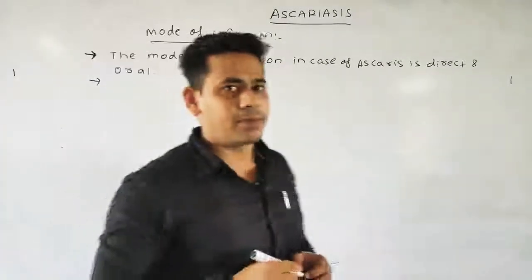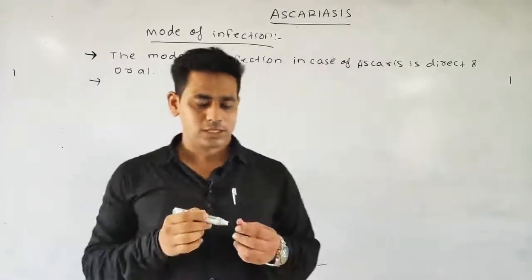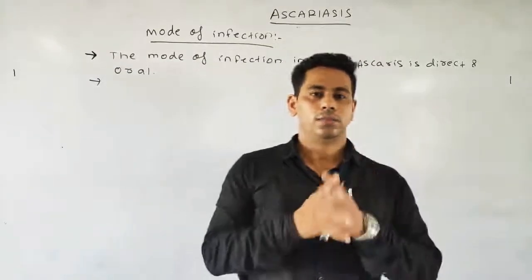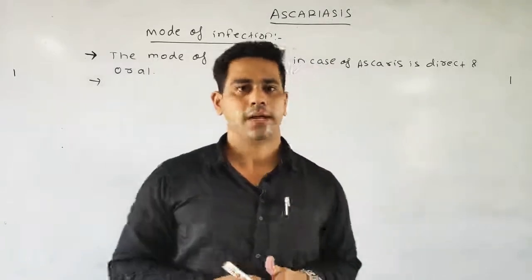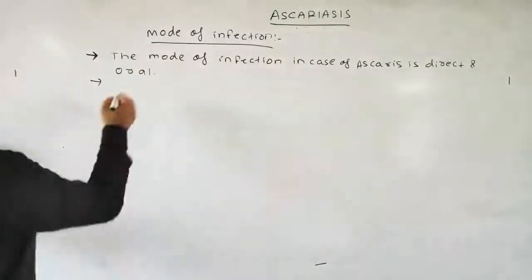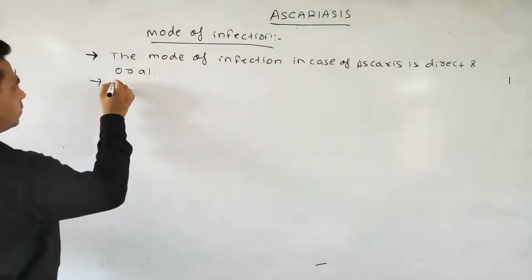When we take contaminated food and water consisting of the infective stage, such as the capsule with the second stage juvenile, present in the food, then it causes Ascariasis.